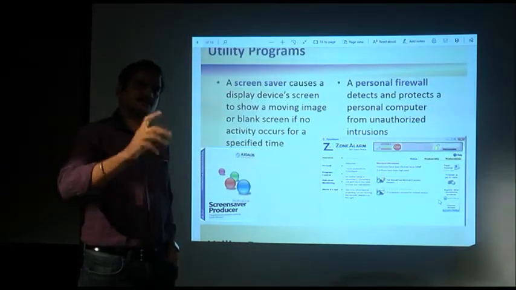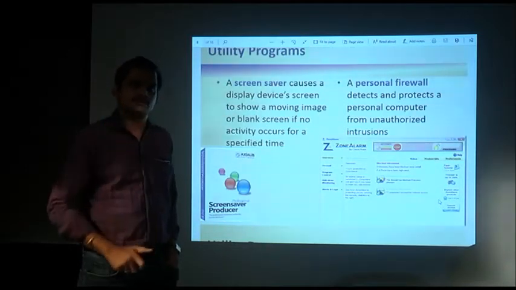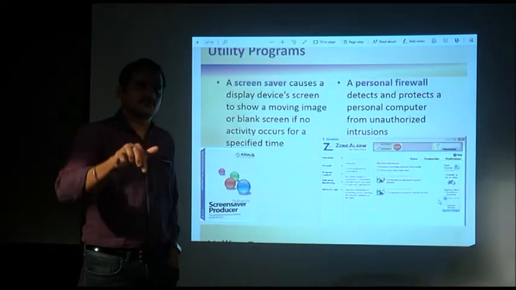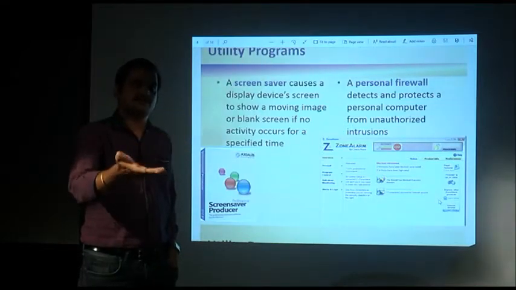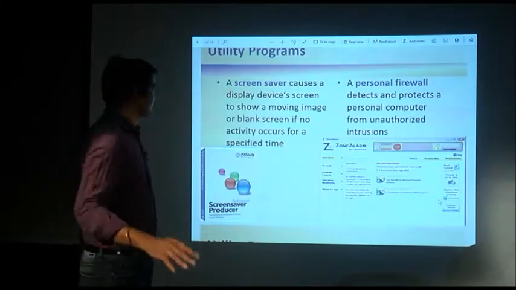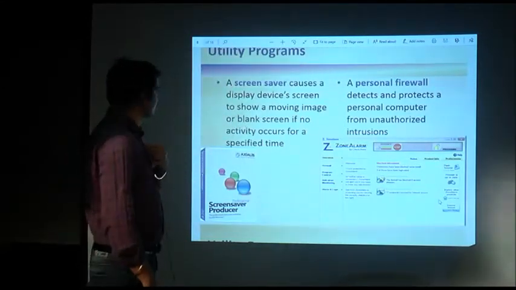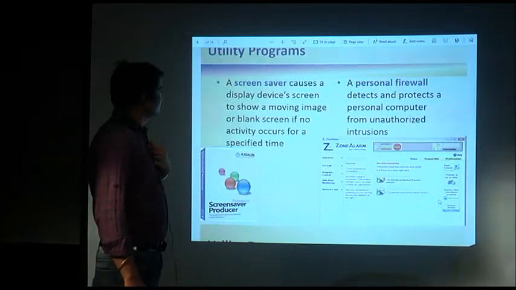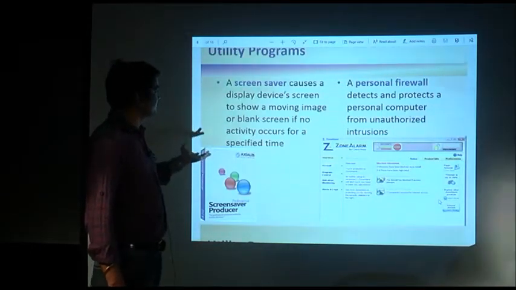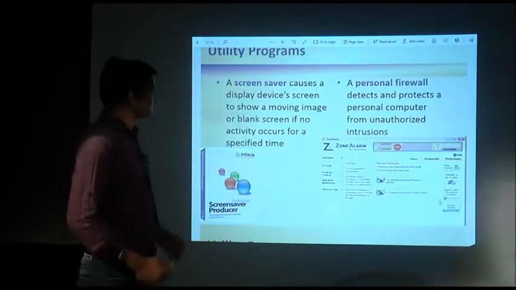If the screensaver is running and somebody wants to open the system, it will ask for the password, and as the user only you know the password. If you give the password, you can enter, otherwise anybody else cannot enter the system. That is how it protects you from unauthorized access to your system. And it shows moving images. In a screensaver you can see moving images, blank screens, or any other activity you can keep as a screensaver.